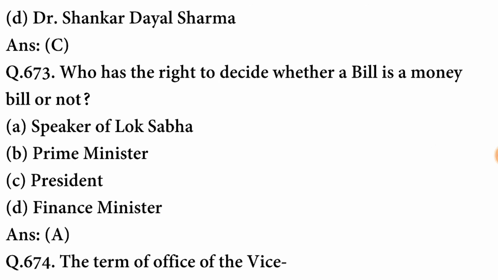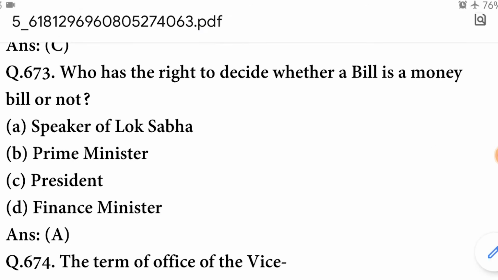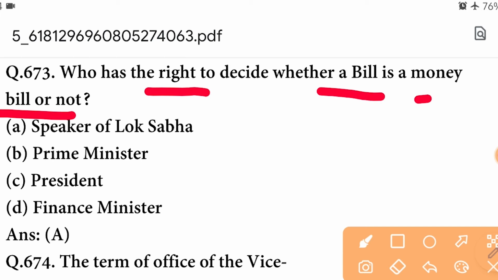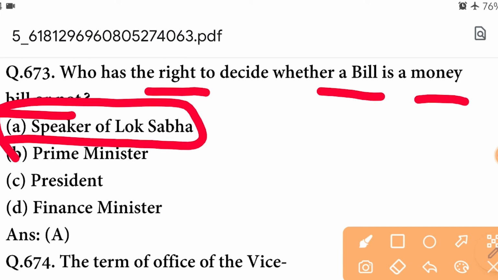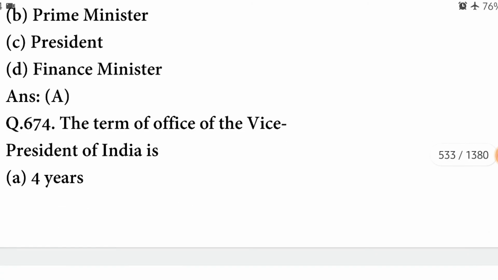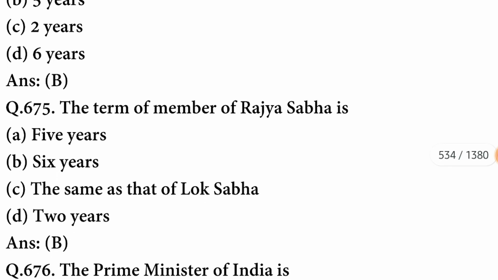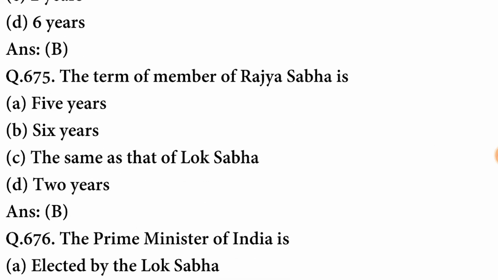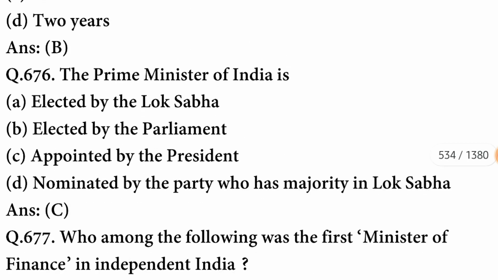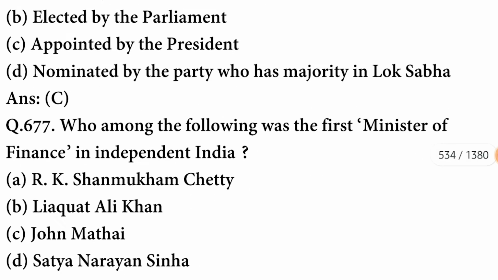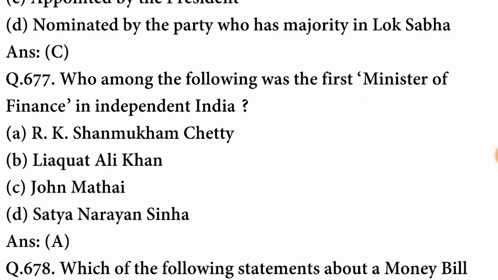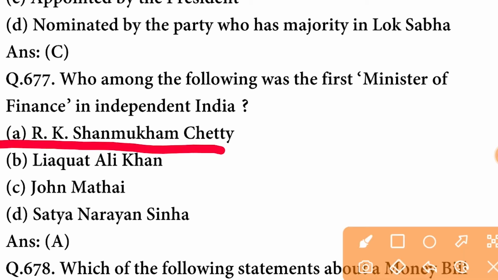Who has the right to decide whether a bill is a money bill or not? The power to decide whether a bill is a money bill or not lies with the Speaker of Lok Sabha. The term of office of the Vice President of India is 5 years. The term of a member of Rajya Sabha is 6 years. The Prime Minister of India is appointed by President. Who among the following was the first Minister of Finance in independent India? It was R.K. Shanmugham Chetty.